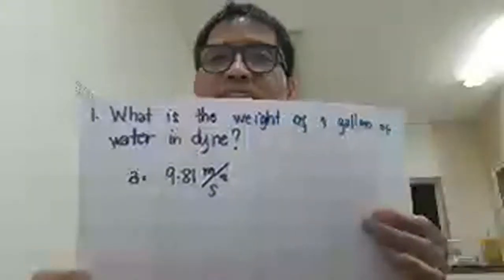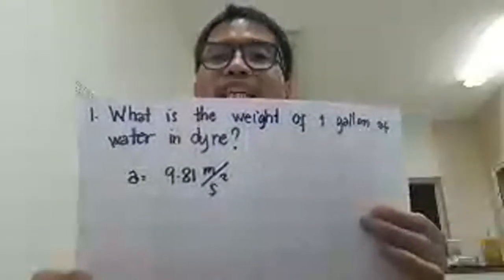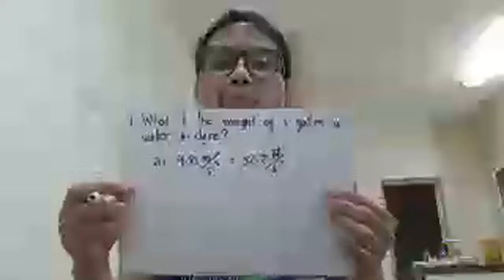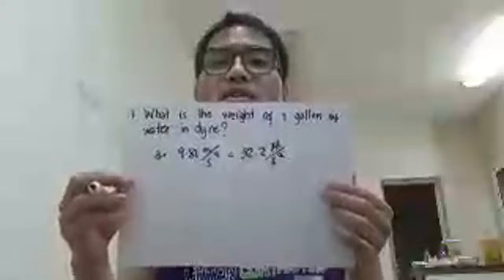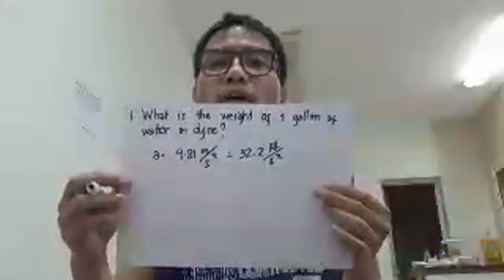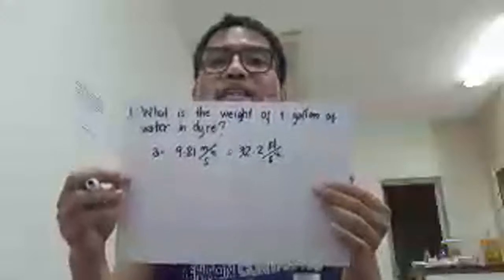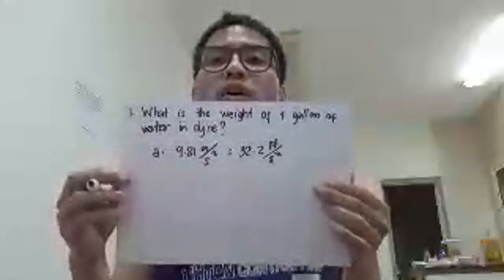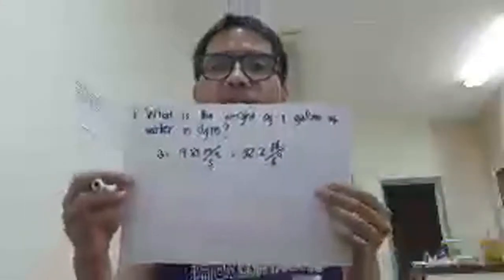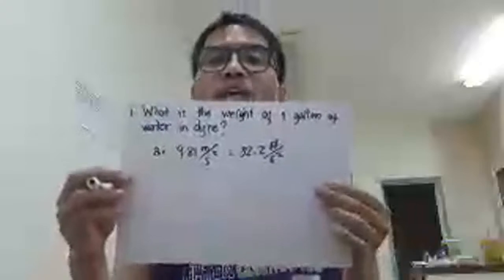So in terms of English, 32. So still the denominator is second squared, but the numerator was changed only to feet because it is in English unit. So these are the constants of acceleration due to gravity, which is very helpful to come up with the answer in dyne, D-Y-N-E, even though it's just a weight.